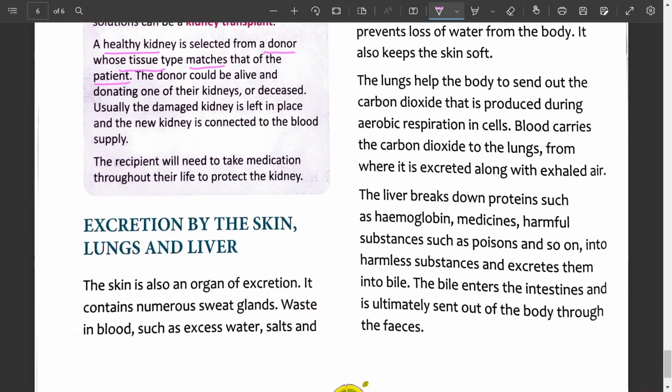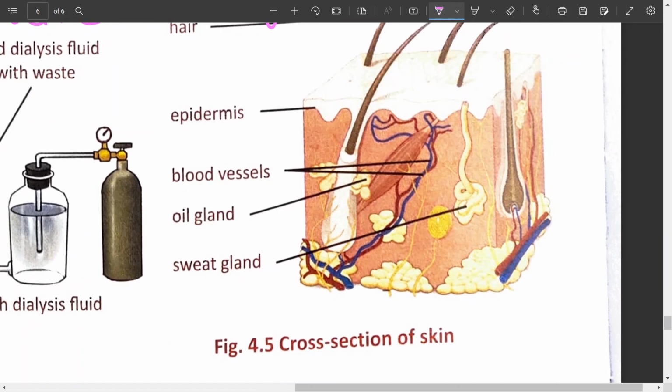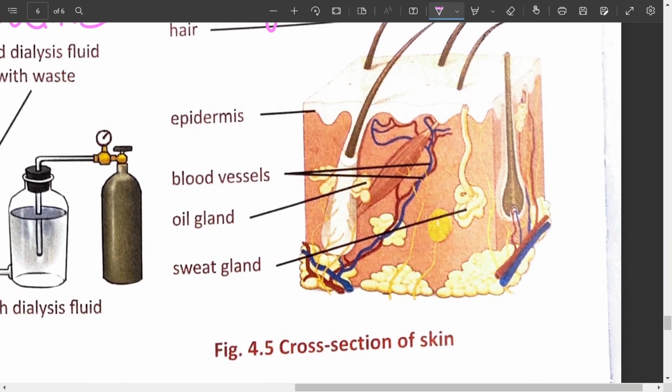Now let's know excretion by the skin, lungs and liver. What is skin? What are the other structures of the skin? We will discuss that in this diagram. Study this figure. This is the vertical section, VS, of the skin. Look at which is the sweat gland. This is the sweat gland, the highly coiled tubular structure, and this is the sweat duct, and this is the sweat pore that opens on the surface of the skin.